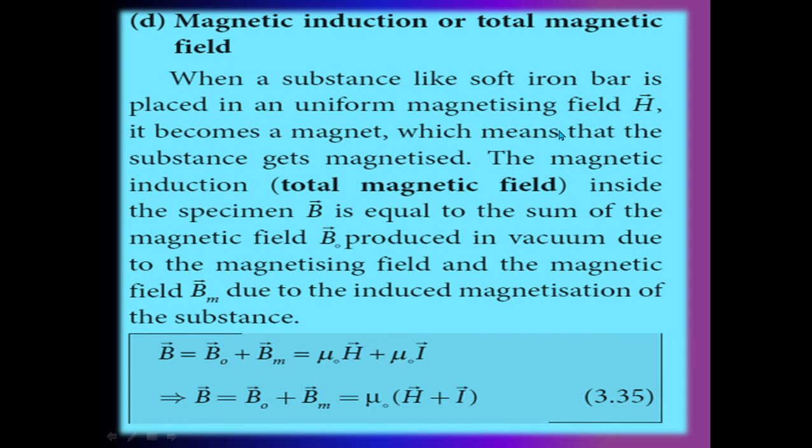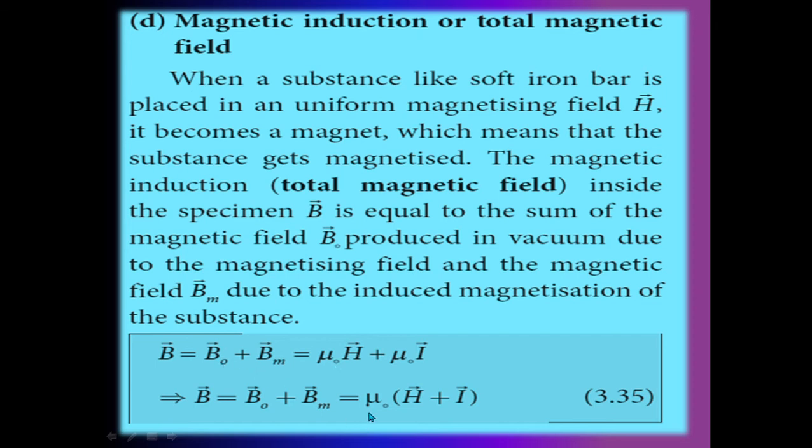So this means that the substance gets magnetized. The magnetic induction, the total magnetic field inside the specimen B vector, is equal to the sum of the magnetic field B naught vector produced in vacuum due to the magnetizing field and the magnetic field Bm vector due to the induced magnetization of the substance. So total magnetic field is B vector is equal to B naught vector plus Bm vector.